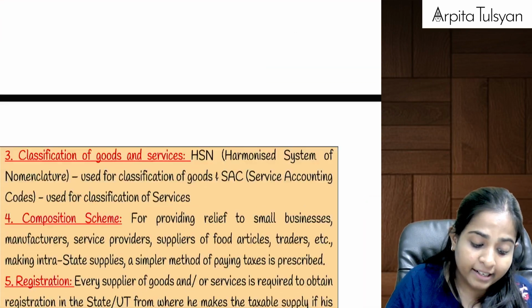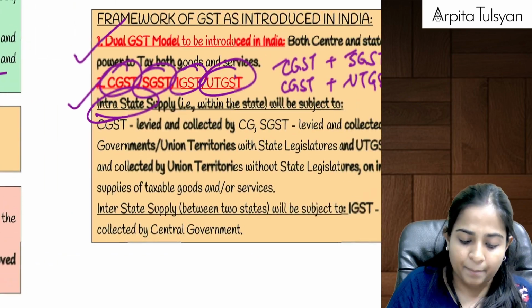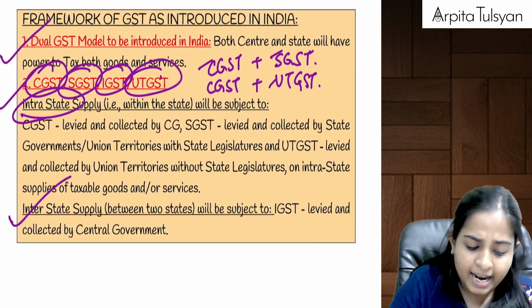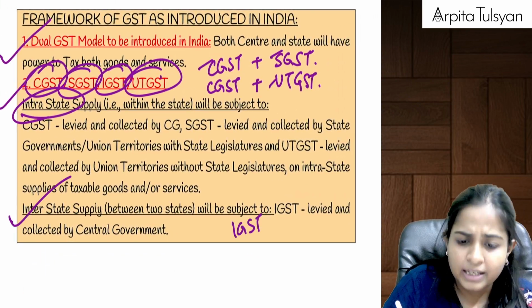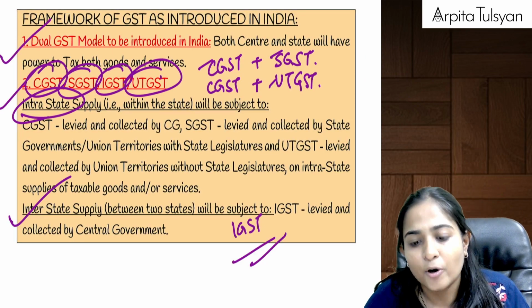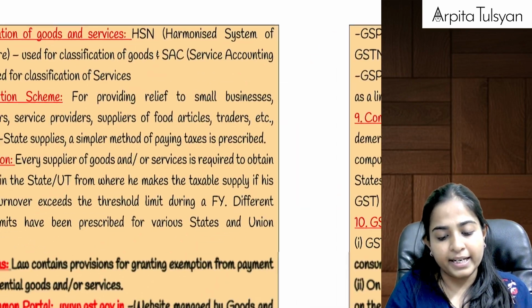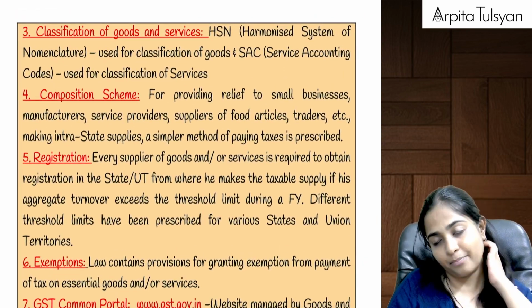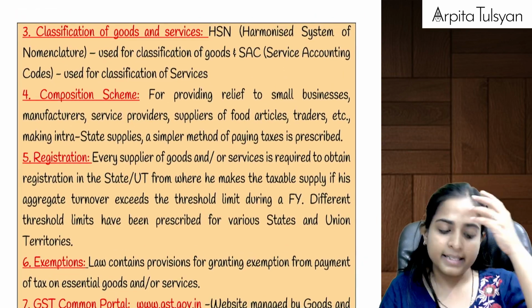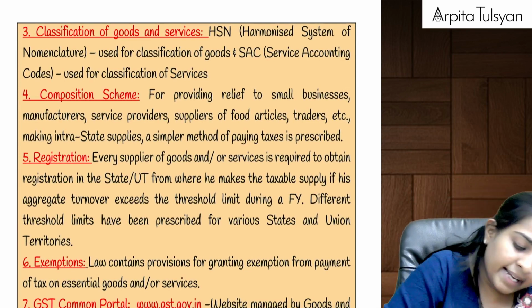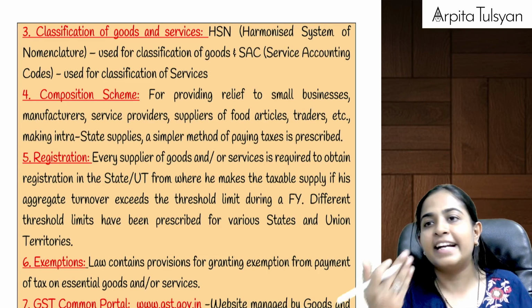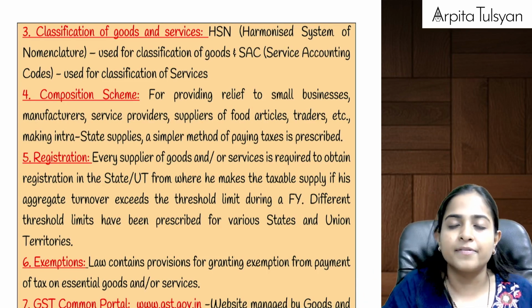But what if it is an interstate supply? In case of interstate supply, there is only one tax that is applicable, and that is your IGST. And further, this IGST will be divided into two parts, that is your CGST between central government and the state government.